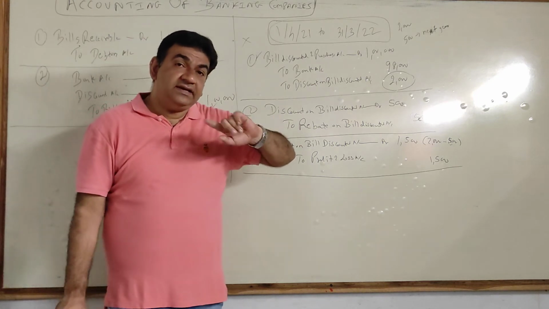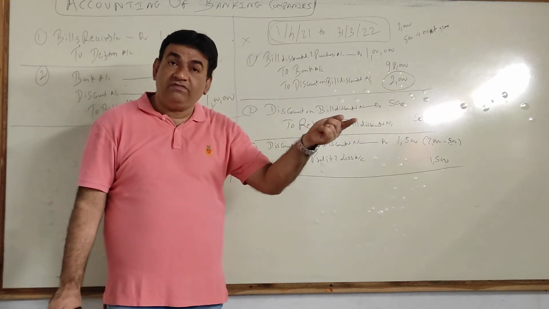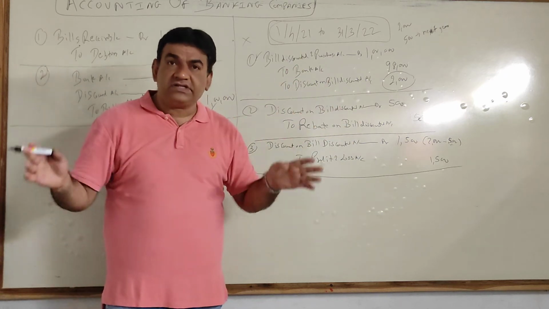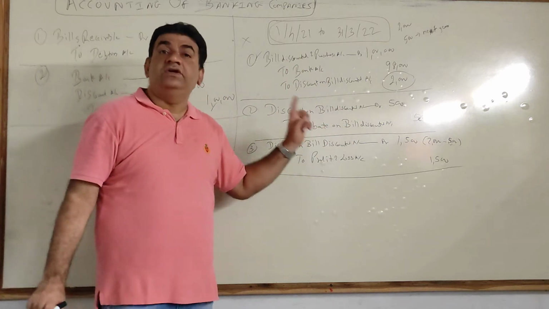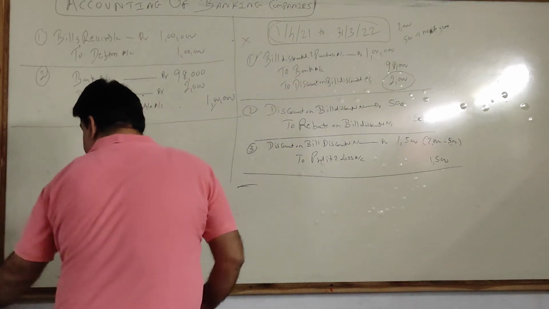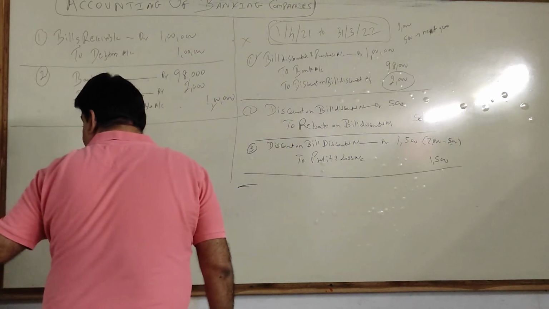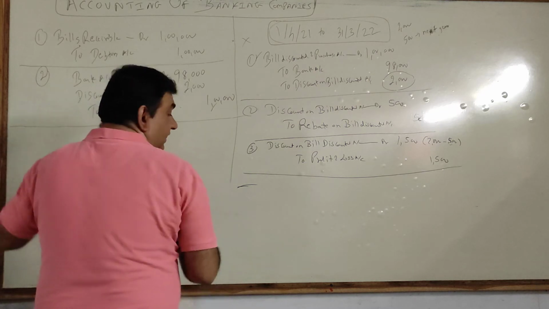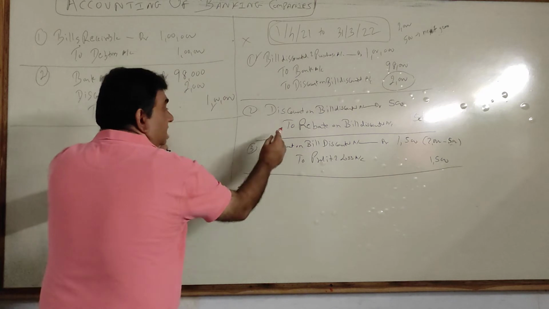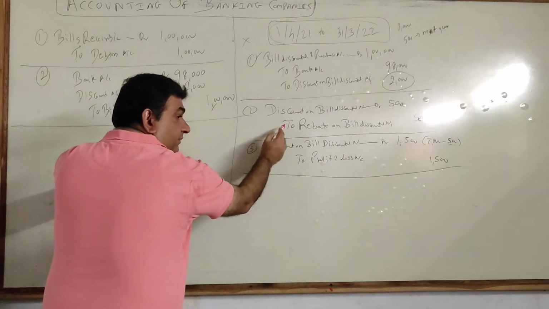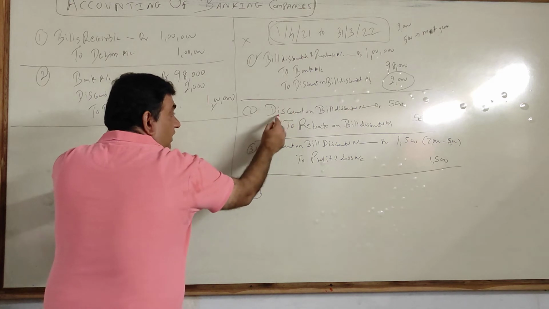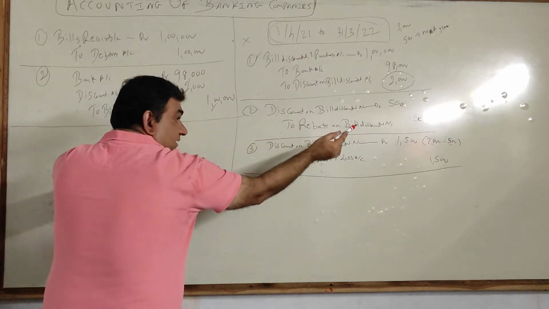Now can I say the discount will be the income of next year, this 500? Next year will have other discount plus this 500. So what will I do? The second entry: when I go to the next year, on the first day of the next year, I will reverse this. Here I debited discount. Why? Because out of 2500, 500 was for the next year.